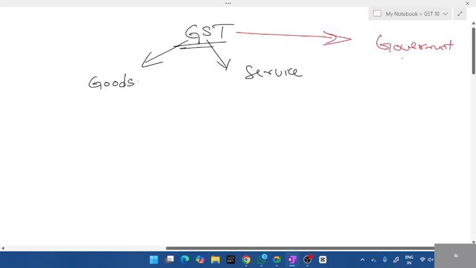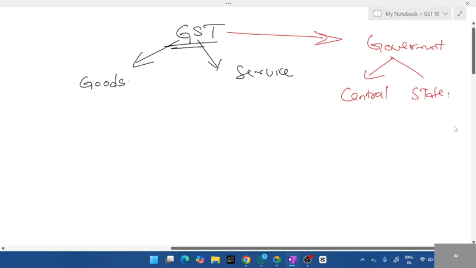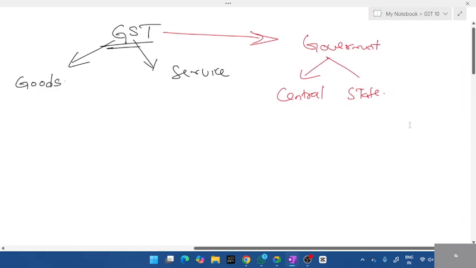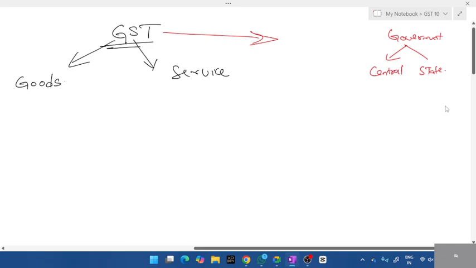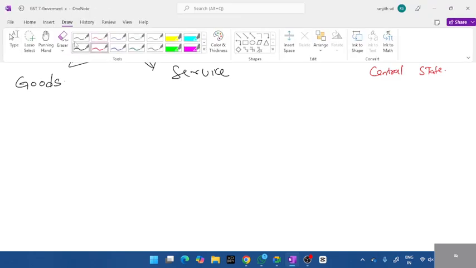How many types of governments are there? One is central government, right? Central and state government. Government comes under two. India is a very large country with a huge population, so it is split into different states.